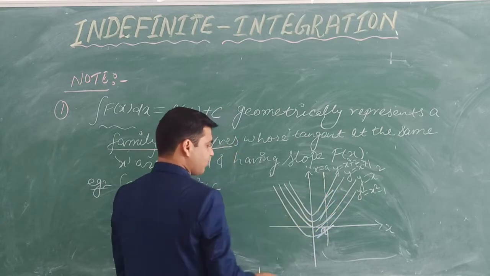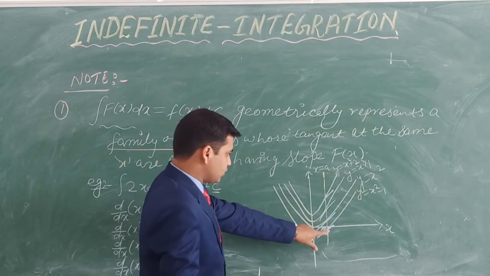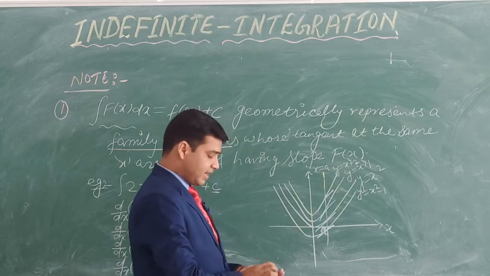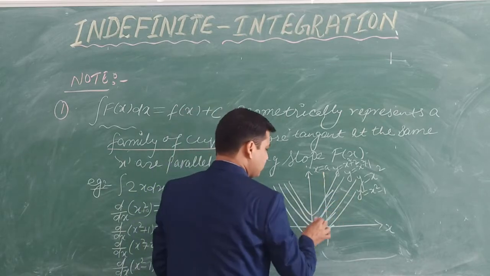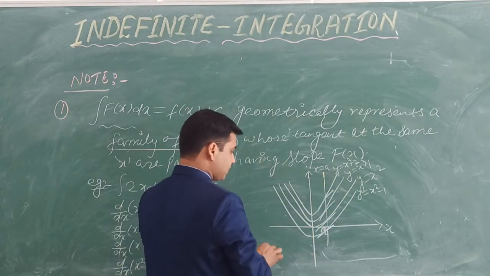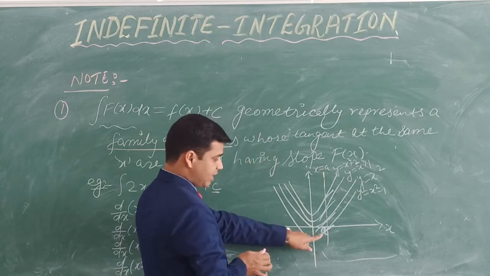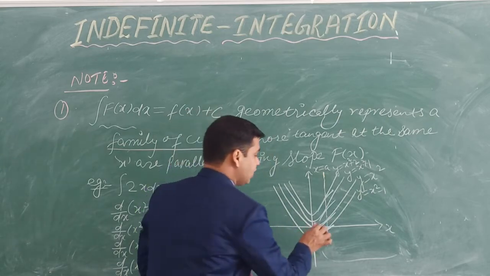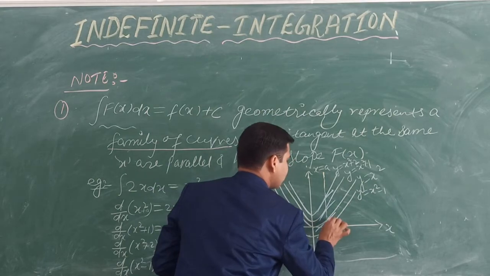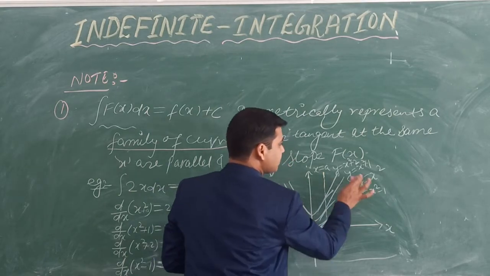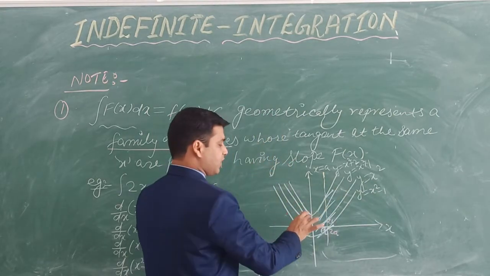Now see this here. The slope of the tangent is dy by dx. So what is the derivative of x square minus 1? You will get 2x, but at x equals a, because I have taken the particular point x equals a, this will be 2a. Here again the derivative of x square is 2x, at x equals a it is 2a.